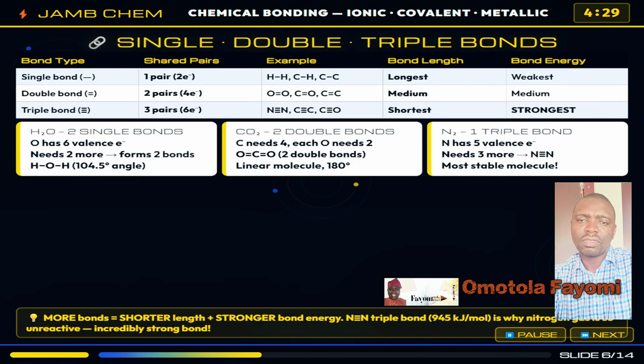Covalent bonds come in 3 flavors, and JAMB tests all of them. A single bond shares 1 pair of electrons, that is 2 electrons shared, written as a single line, H-H.